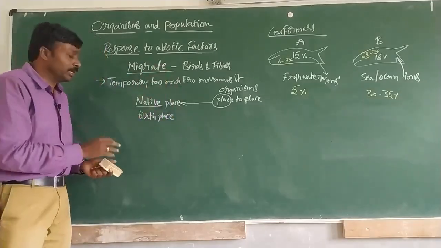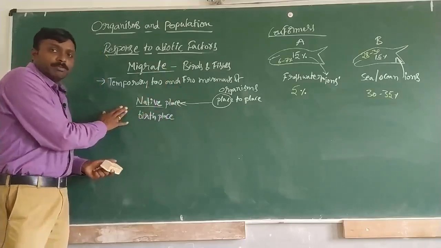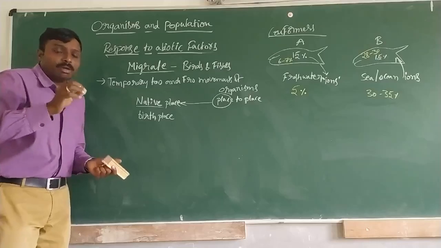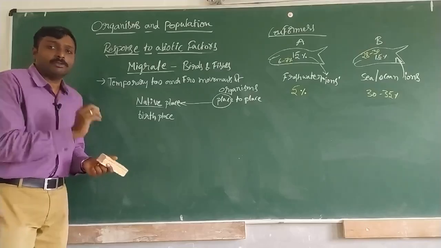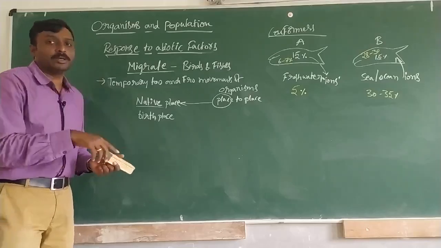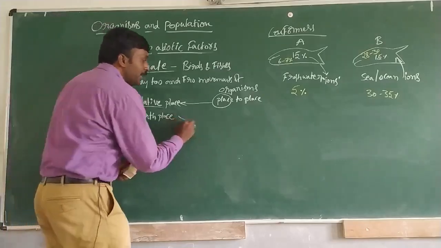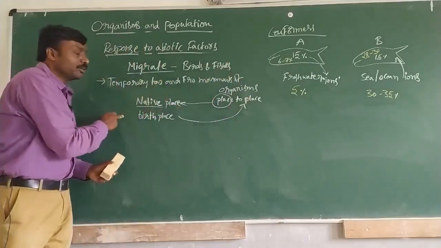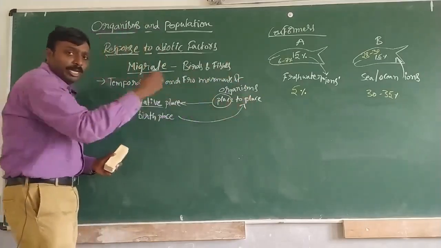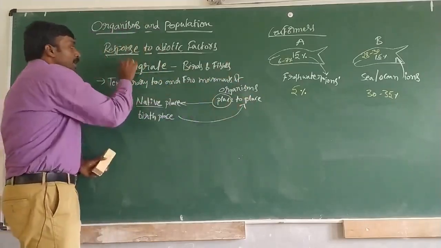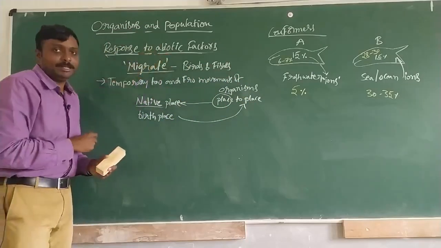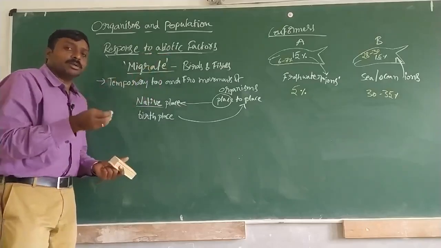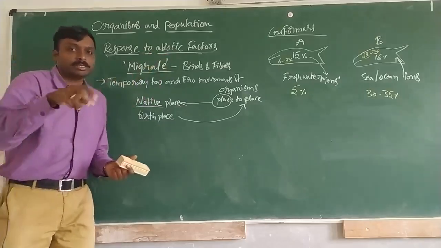And from this native place, due to some unfavorable conditions in its surroundings, they will be shifting to some other place. The place they reach from the native place is called the migration place. Why does it take place? Due to some unfavorable conditions in their surroundings.